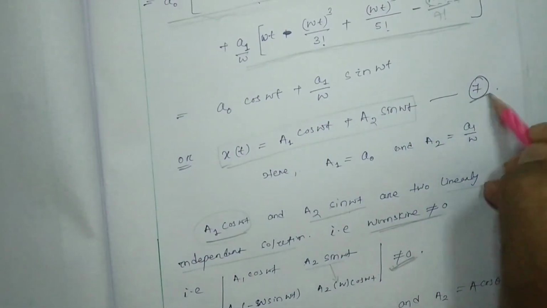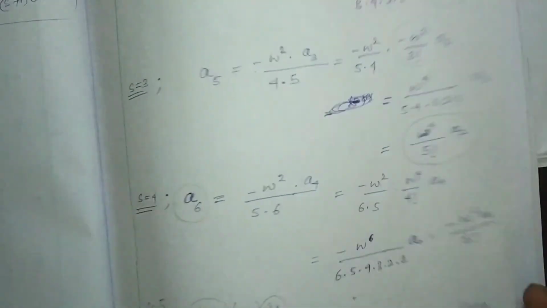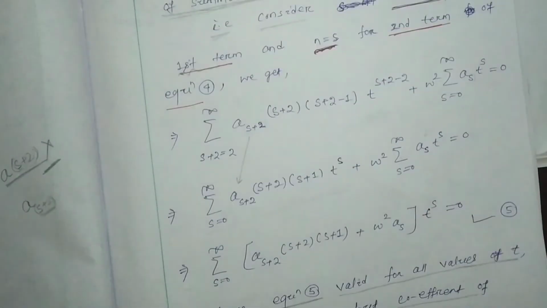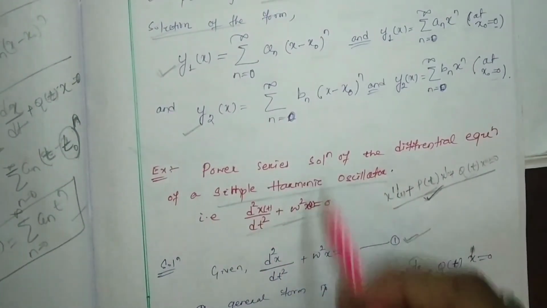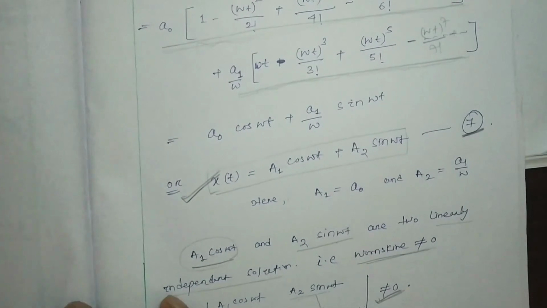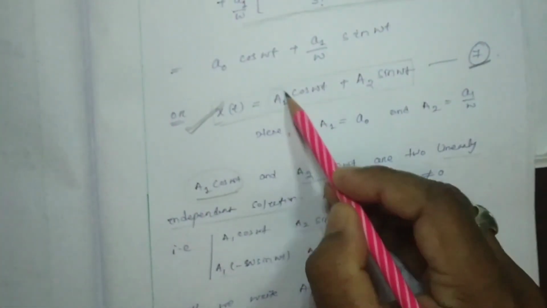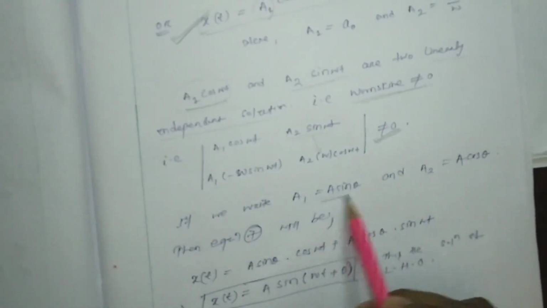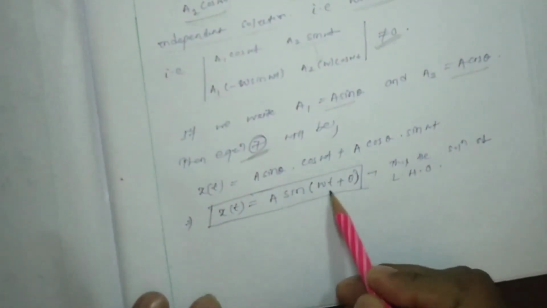So equation number 7 is the general solution of your simple harmonic oscillator, which we have derived by using the power series method. Now if we consider A1 equal to A sin theta and A2 equal to A cos theta, then equation number 7 will be modified as A sin of omega t plus theta.